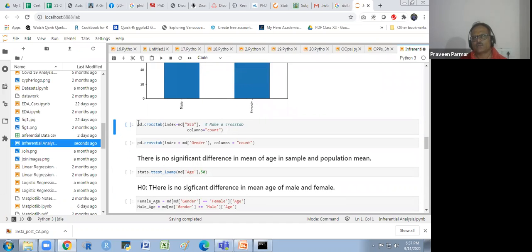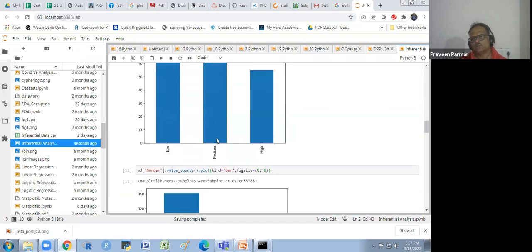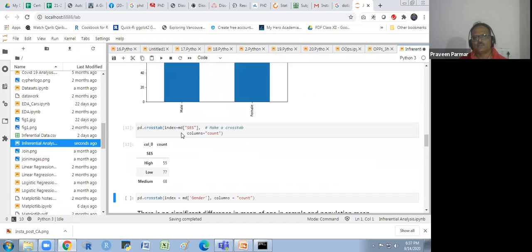And now I see the cross table for the SES scale. I see the counting also. I have just seen the figure. I could not get the exact value of low, medium, high SES. We see the high is 55, low is 77, medium is 68. So we are getting this. The function is cross table.